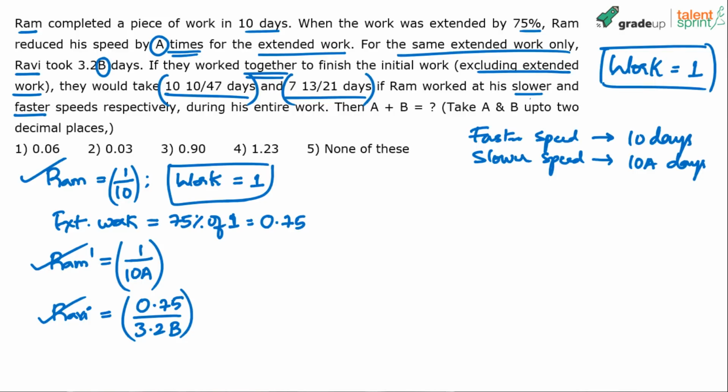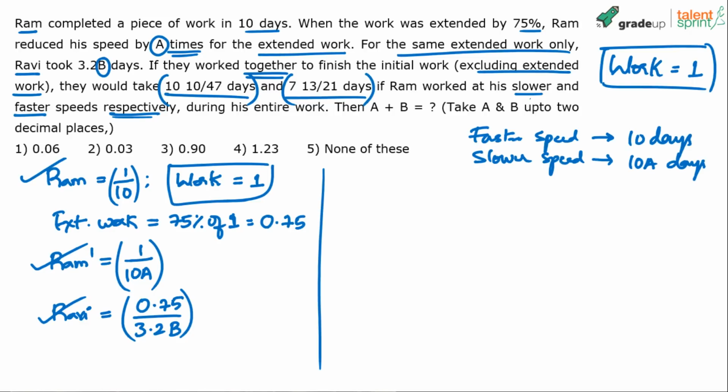How do you solve it? Simple. Understand. Let's look at this part first. When Ram is working on his original speed and faster speed, respectively, when Ram is working on the faster speed, the number of days required is 13 by 21.